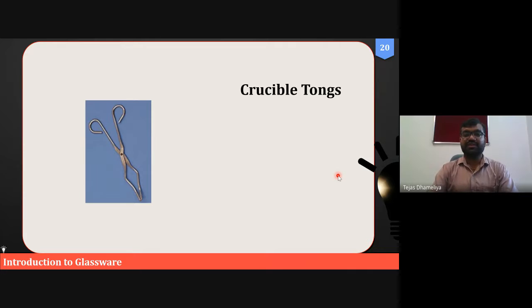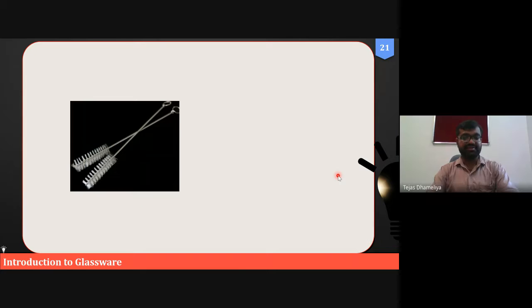When you have a hot beaker with you and you want to heat it properly, then this pair of tongs is used. It is also called crucible tongs. The pair of tongs holds the crucible and hot vessels.